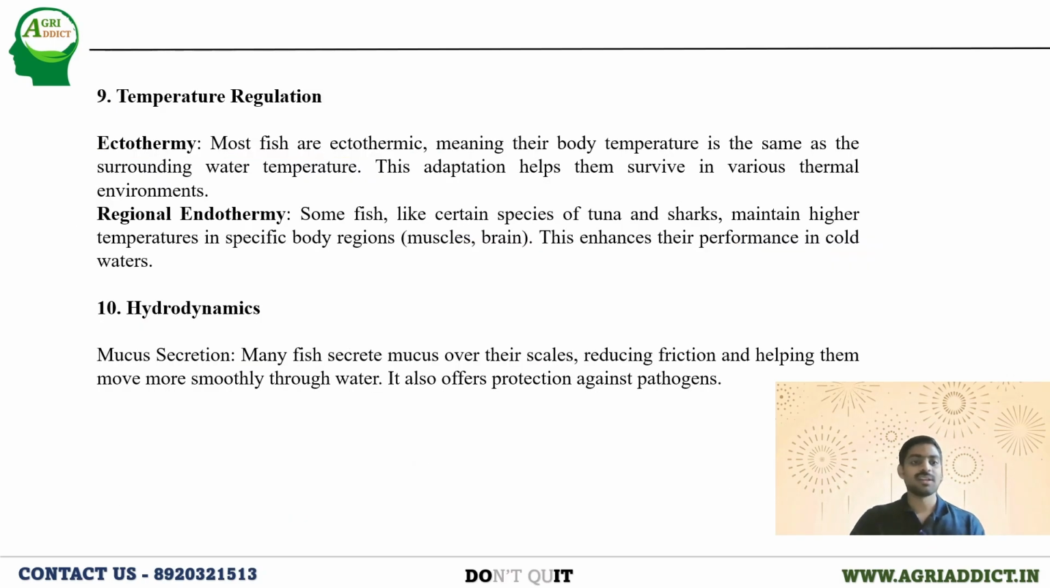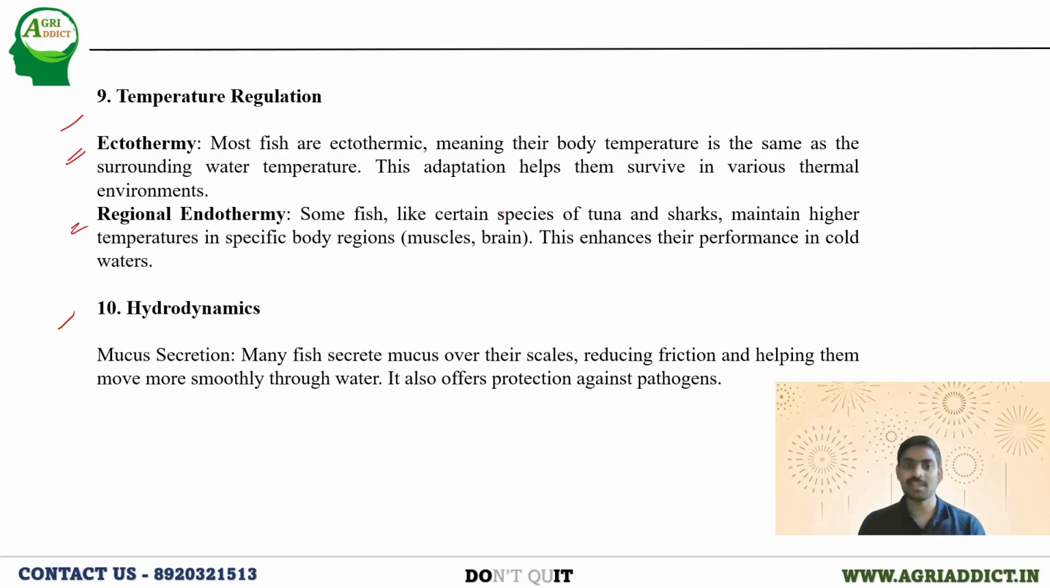Okay. Next, three things we should make note of are temperature, hydrodynamics, and the balance in temperature. As you know, fishes are cold-blooded, right? Cold-blooded means their body temperature changes according to the surrounding water temperature. See, this adaptation helps them to survive in various thermal environments. This is ectothermy. Okay. Next is the regional endothermy.